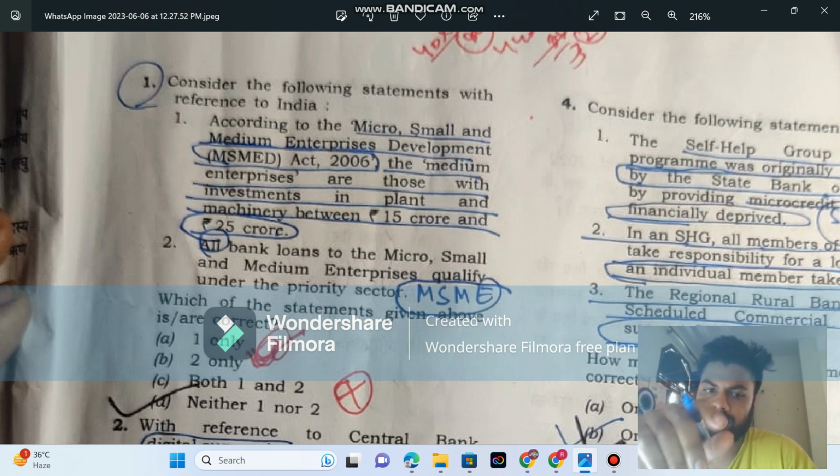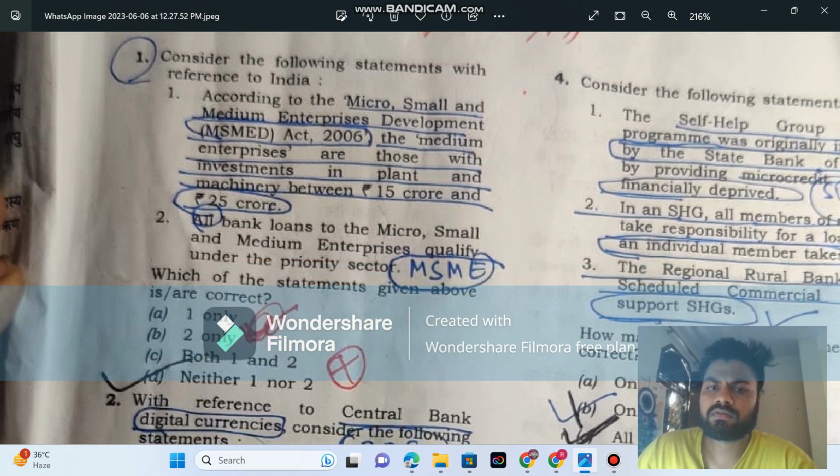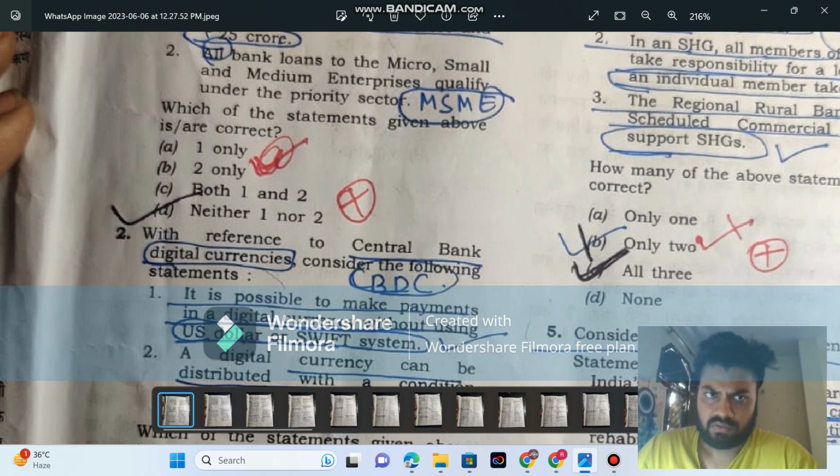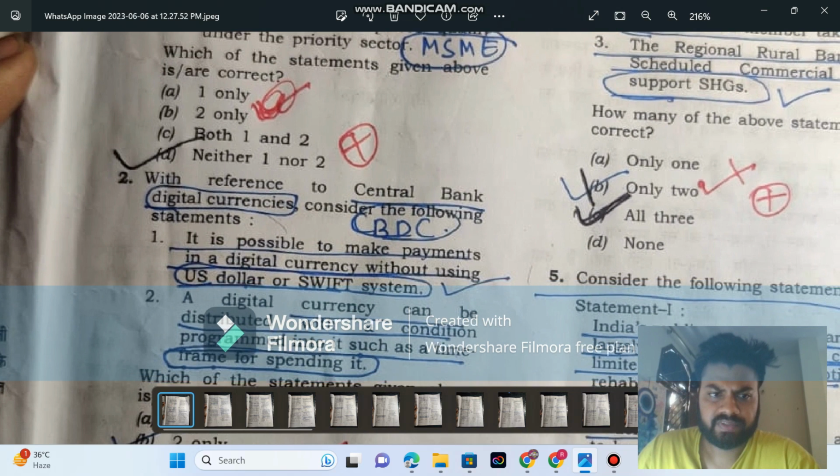Let me solve. You can solve this question without any deep knowledge because in the first option, machinery between 15 crore and 25 crore, data is given. Data is almost all the time wrong in the UPSC paper, and that is from static also. You can know this from your notes. So the first option is wrong, and all bank loans, where all is the keyword, is also wrong. The first question, option D, is correct.